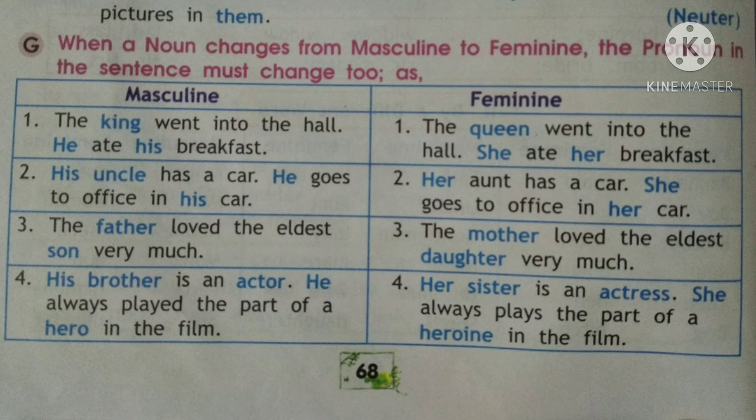He always played the part of a hero in the film. So the feminine will be, her sister is an actress. She always plays the part of a heroine in the film. So the masculine changes into the feminine, and the pronouns of the masculine also change into the feminine when we are changing the whole sentence from masculine into feminine.